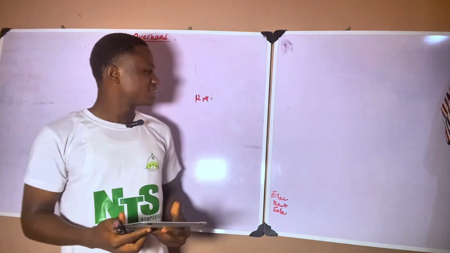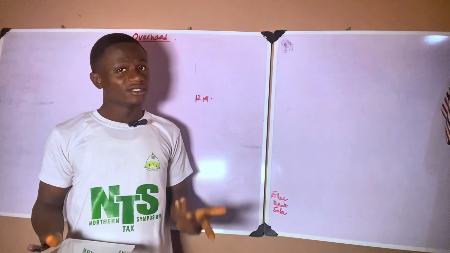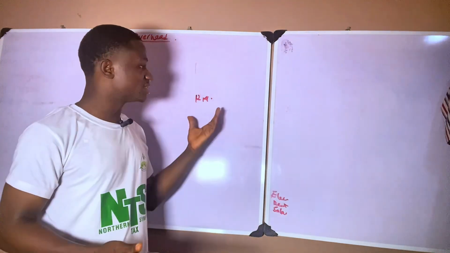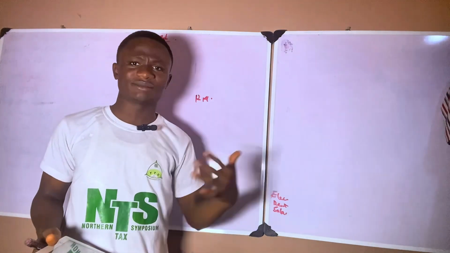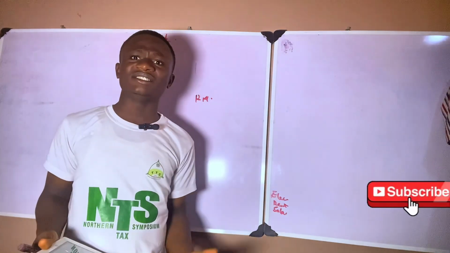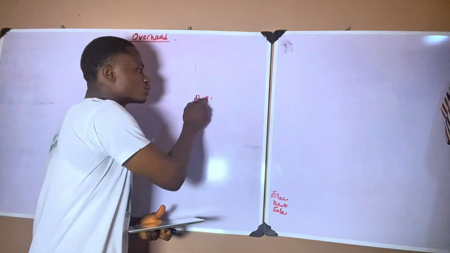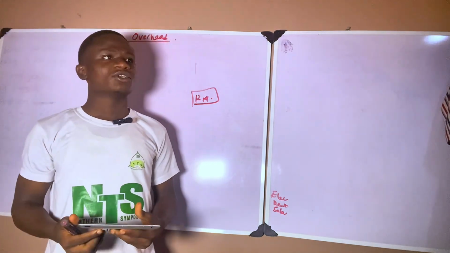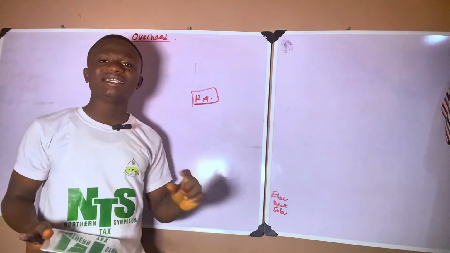Raw materials in an organization can only be used in the production department, right? Because if I buy raw materials, the only place I'm going to be using them is in the production department. I cannot use raw materials in the sales department. I cannot use raw materials in the HR department. So the cost of raw materials can only be traced or allocated to the production department only. That makes this a direct cost.